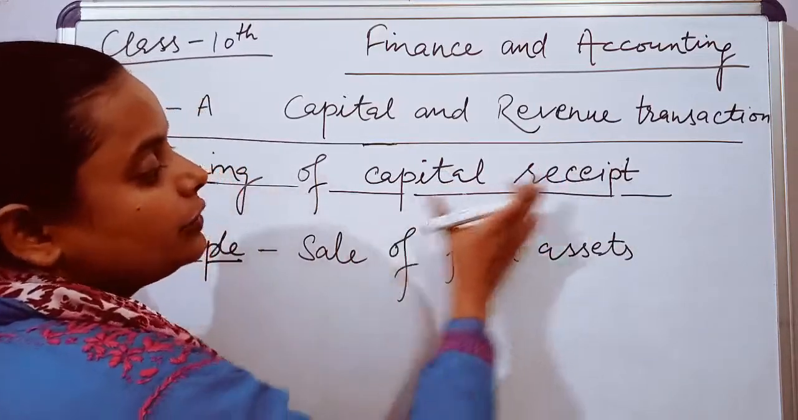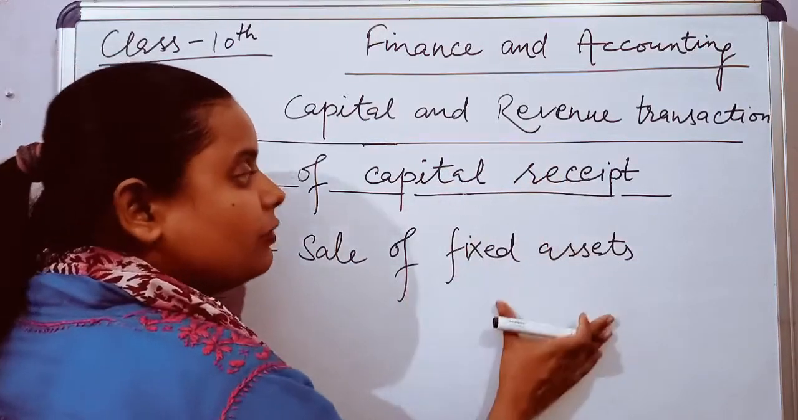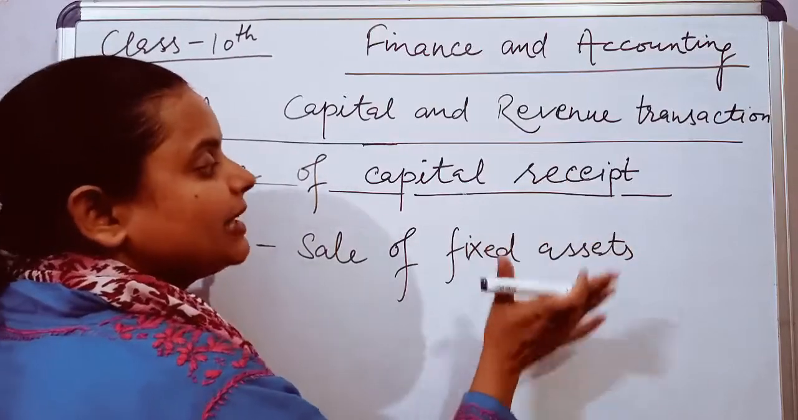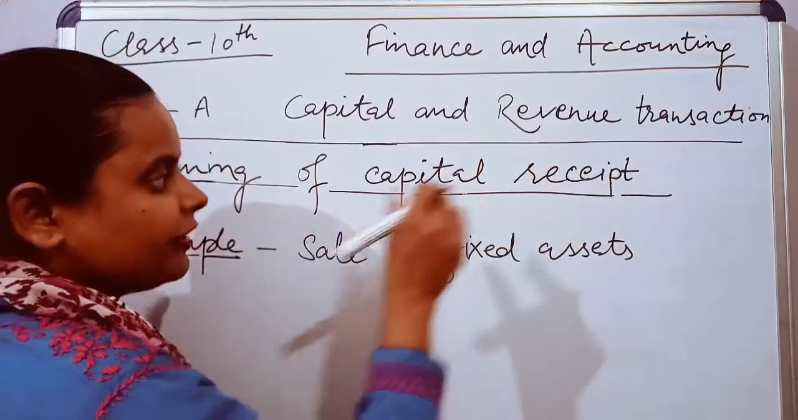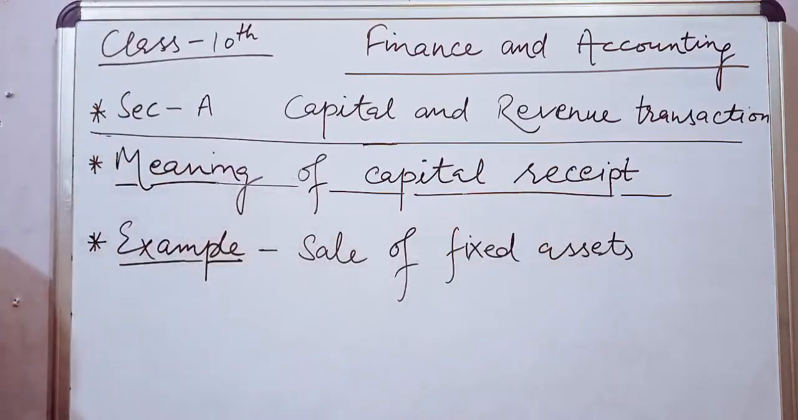The expenditure which we did on the fixed asset, now when we sell it out, the money which we get will be considered as capital receipt. This will go in the entry of capital receipt.